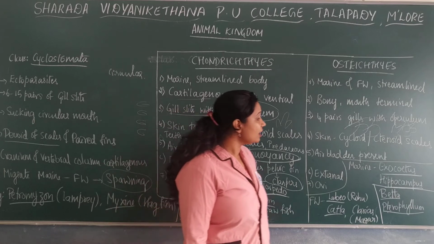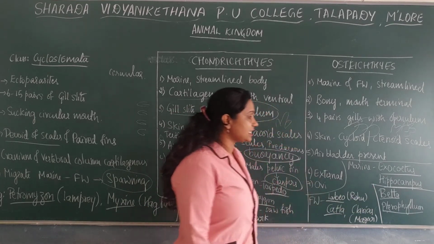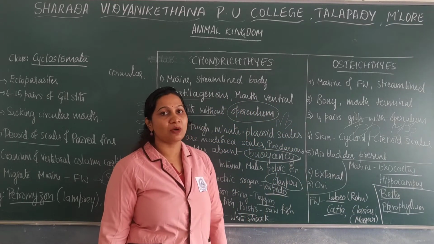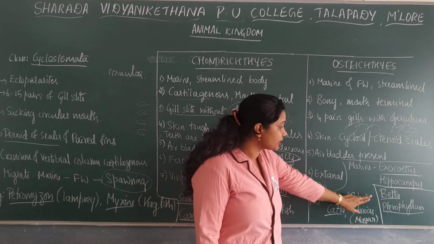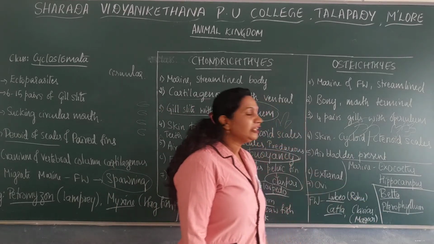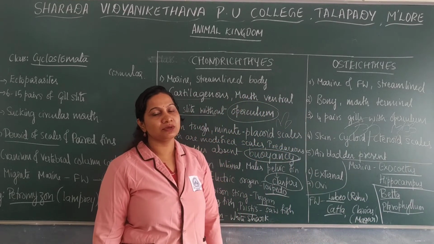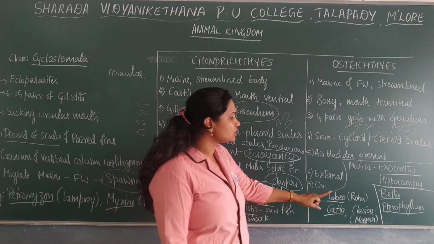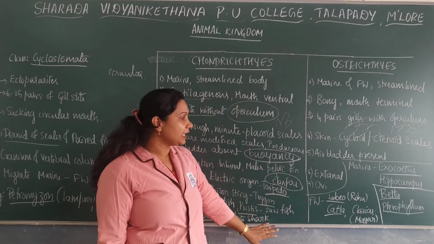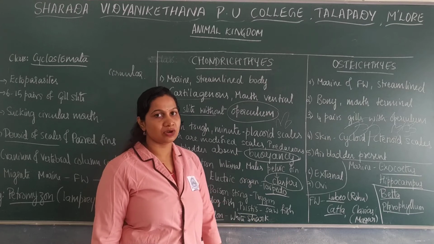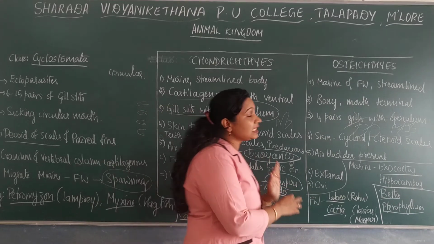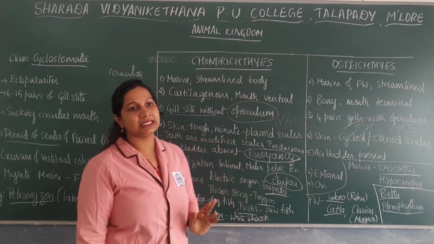And we have aquarium fishes such as Betta, commonly known as a fighting fish, and Pterophyllum, also known as an angelfish. Those are the aquarium fishes. So that is regarding Osteichthyes. Now we will see the difference between Chondrichthyes and Osteichthyes.